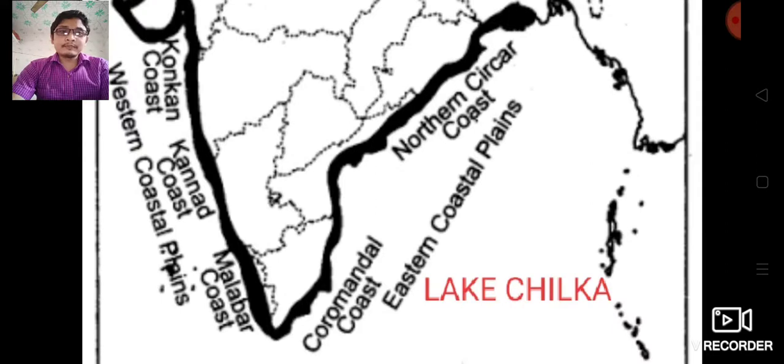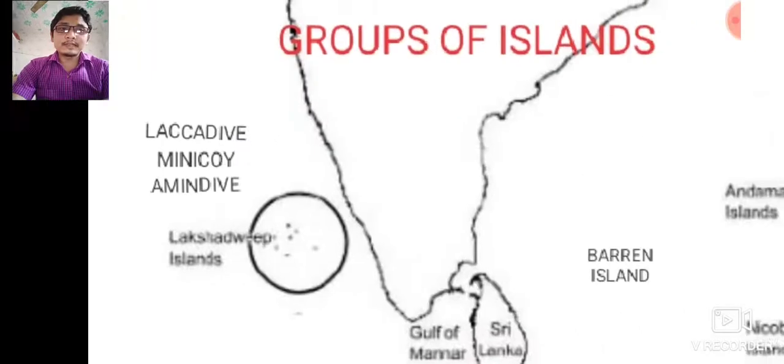Similarly, the eastern coastal plain can also be divided into two parts: the northern part, the Northern Circars coast, and the southern part, the Coromandel coast. And one point to be noted is that Lake Chilika is the largest saltwater lake of India. It is in Odisha.